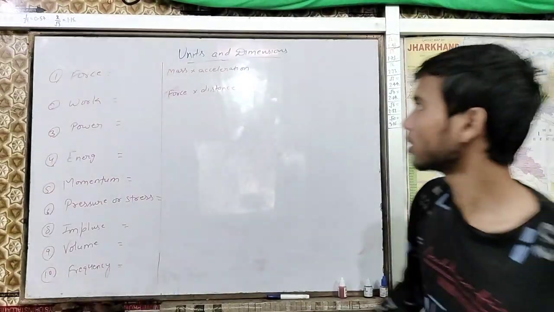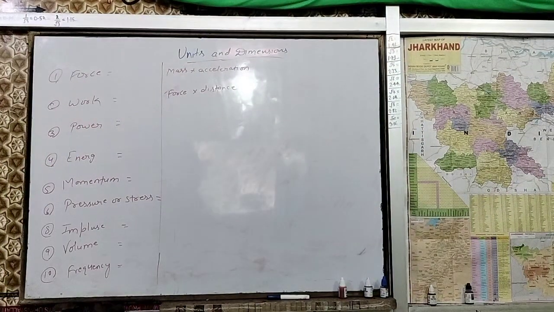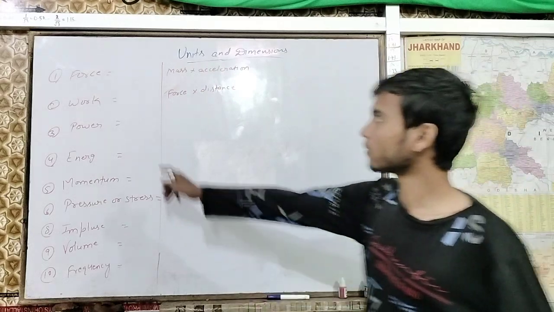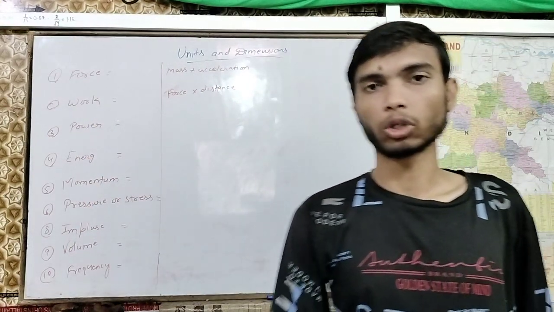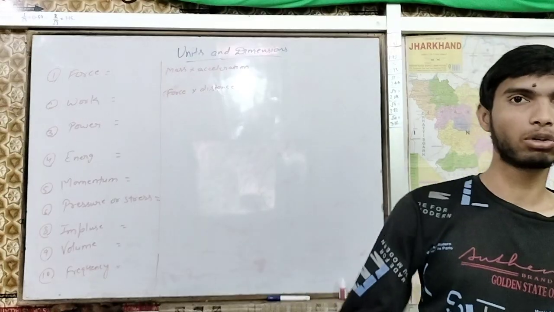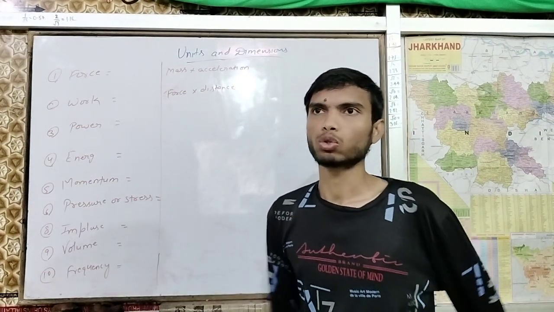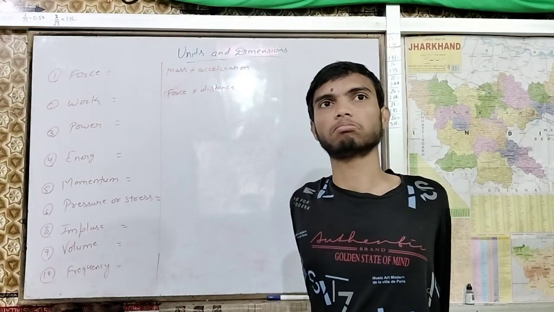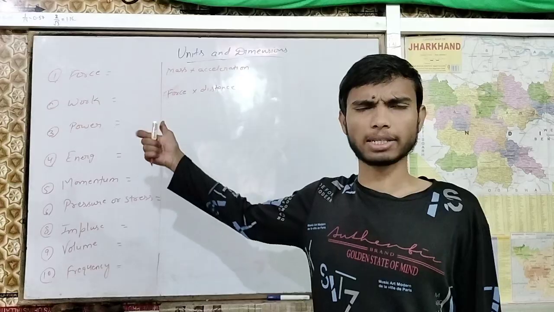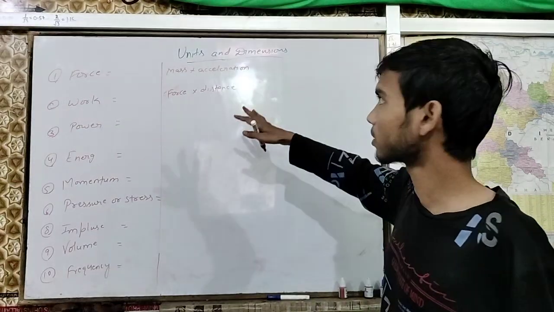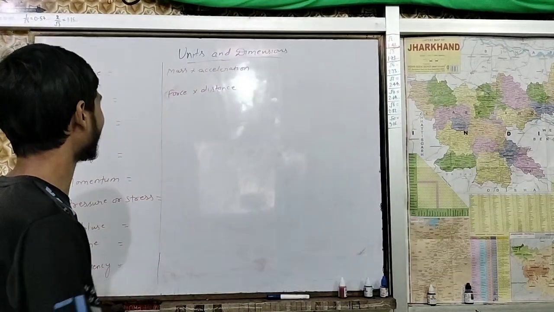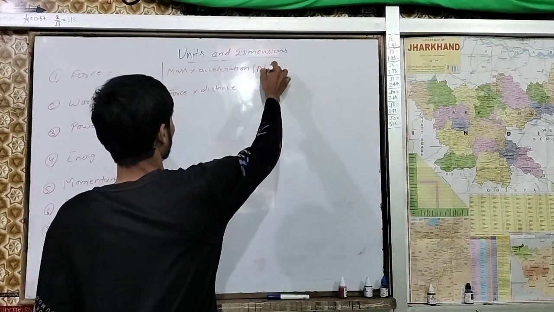I have written some more physical quantities so that we can get more clarity about dimensions. So let's start with force. You know the SI unit of force is Newton. Newton can also be written as mass multiplied by acceleration, which is nothing but m a.